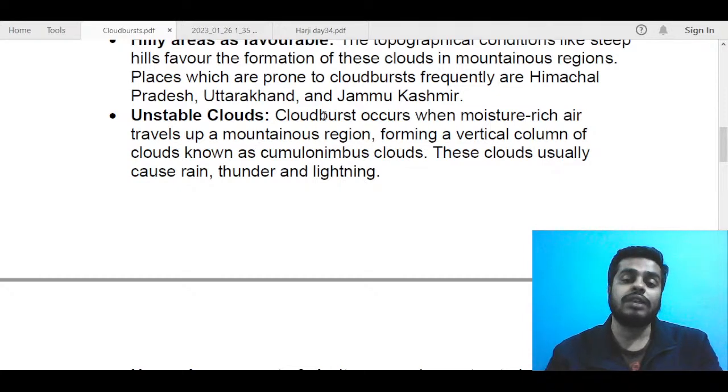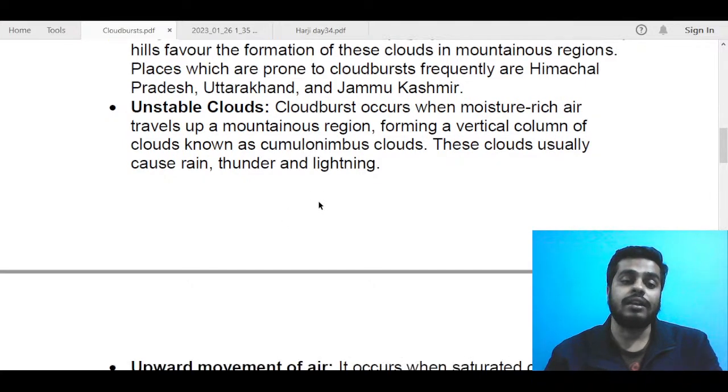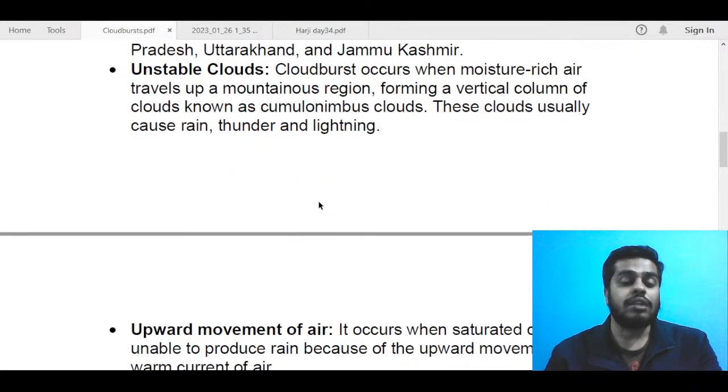So these are dense, vertical clouds. So you can talk about this. Then these clouds usually cause rain, thunder, and lightning. So this is how the cloudburst occurs.